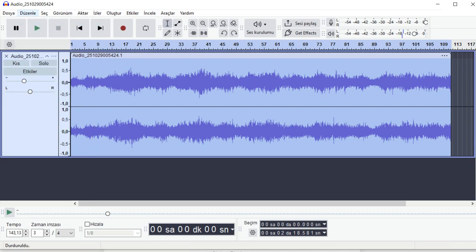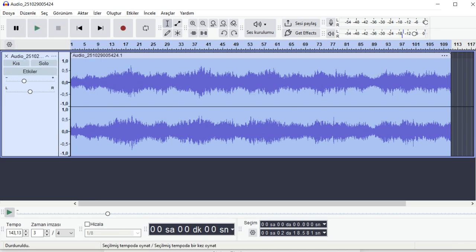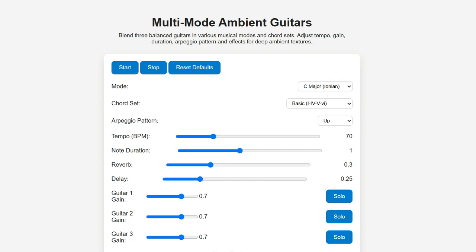Randomization can also occur in spatial and dynamic domains. For instance, varying gain levels across multiple guitar layers allows occasional prominence shifts, producing the sensation of instruments moving through space. Similarly, randomly panning individual notes or chords within a defined range builds a subtle immersive field that holds listener attention without explicit melodic change. The most effective use of randomness is probabilistic rather than absolute.